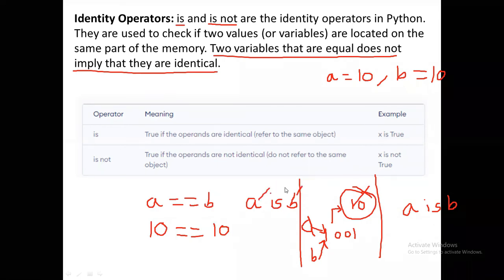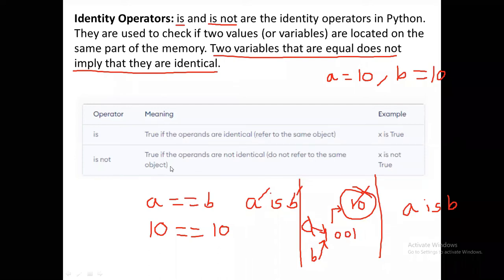The memory ID of A is 1001, and B is also 1001. So if both operands are identical, it returns true. Otherwise it returns false. And is not is the reverse.